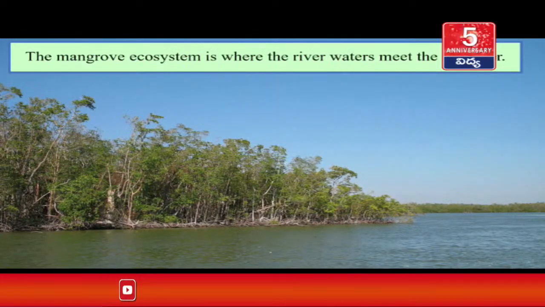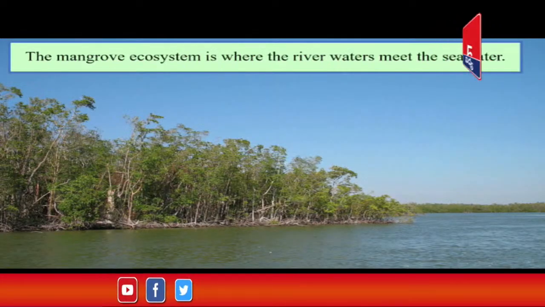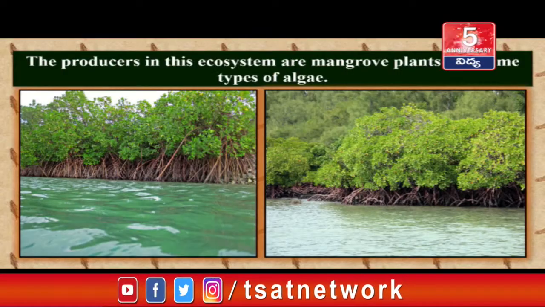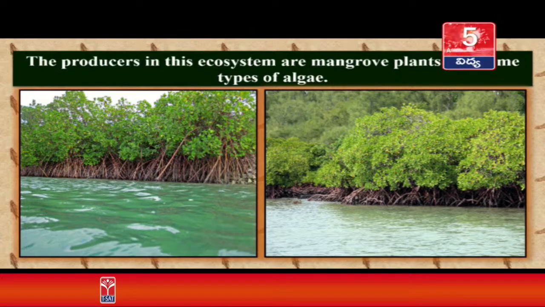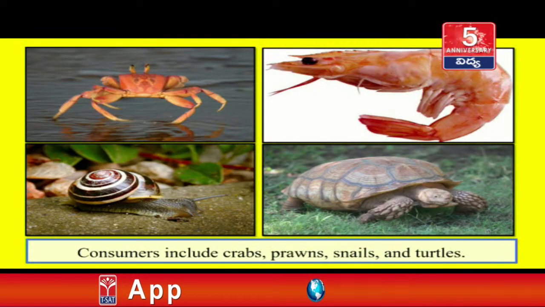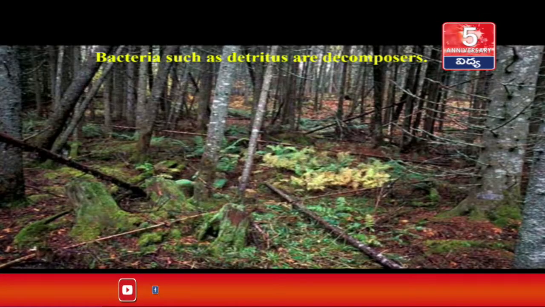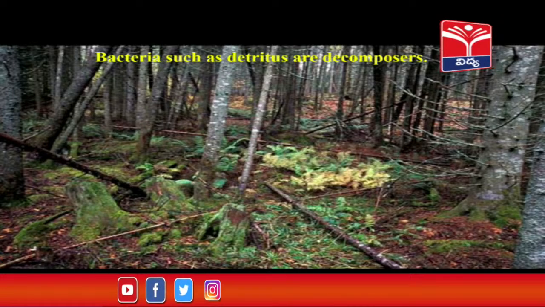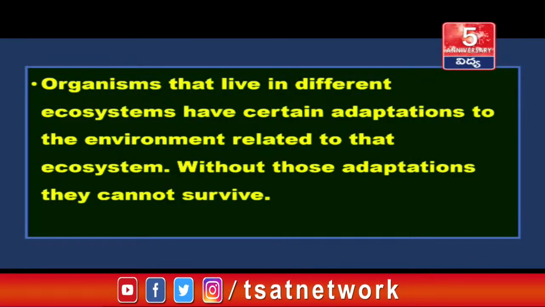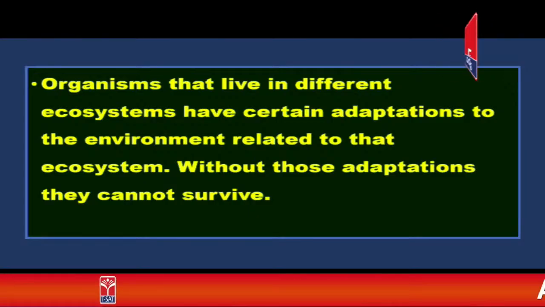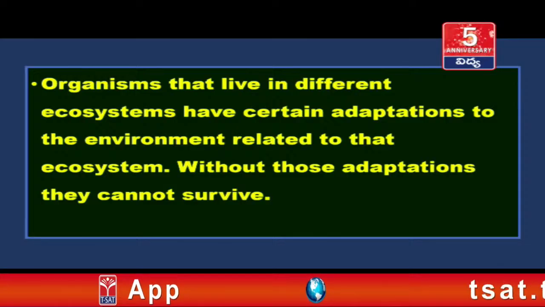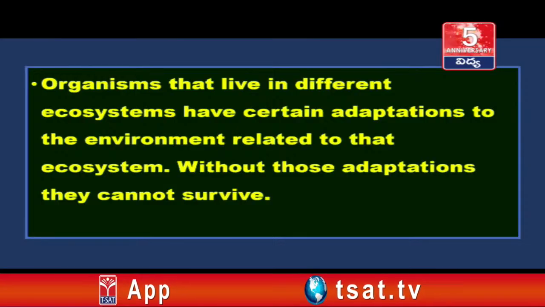The mangrove ecosystem is where the river water meets the sea water. The producers in this ecosystem are mangrove plants and some types of algae. Consumers include crabs, prawns, snails and turtles. Bacteria such as detritus feeders are decomposers. Organisms that live in different ecosystems have certain adaptations to the environment related to that ecosystem. Without those adaptations, they cannot survive.